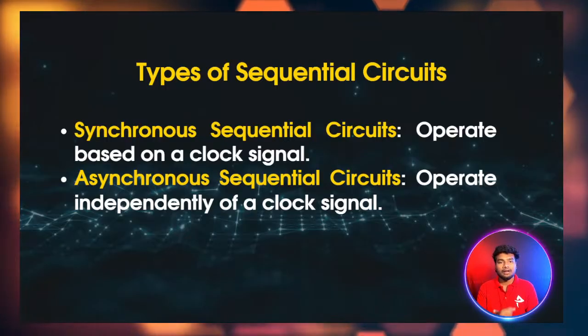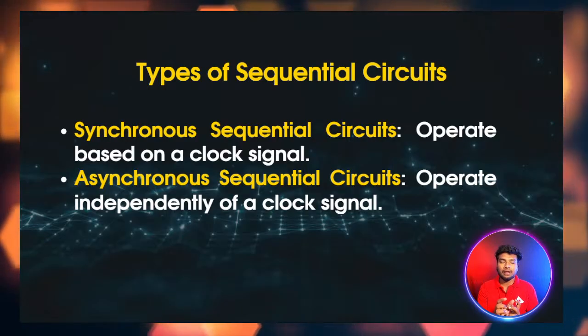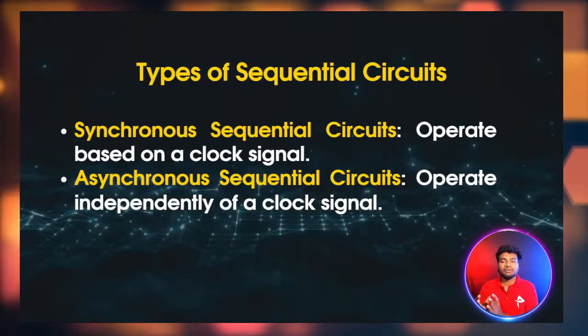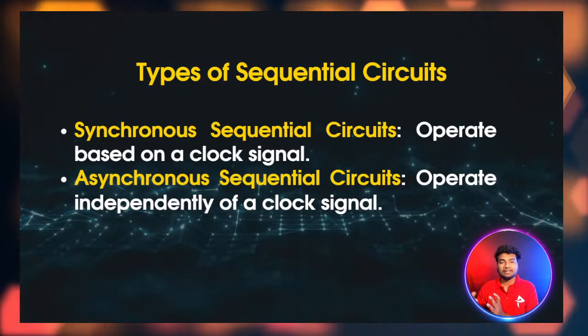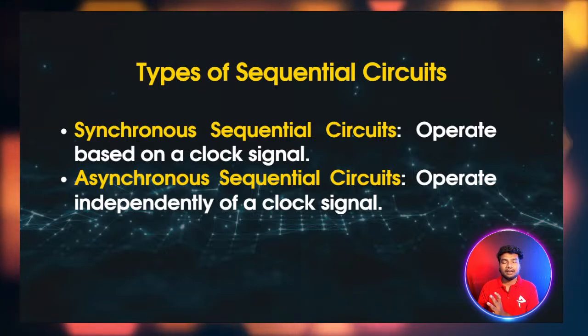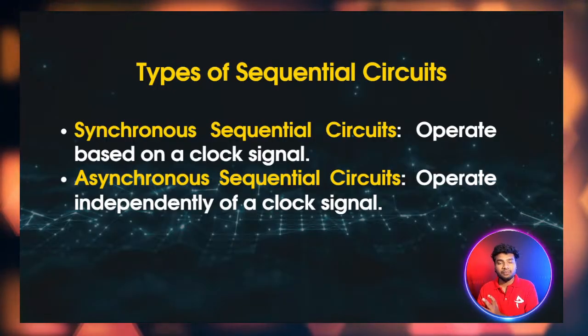And asynchronous is when you give the clock input only to the first D flip flop. The output of that first D flip flop is given as the clock input for the second D flip flop, and then the second D flip flop's output is given as the clock input for the third D flip flop.